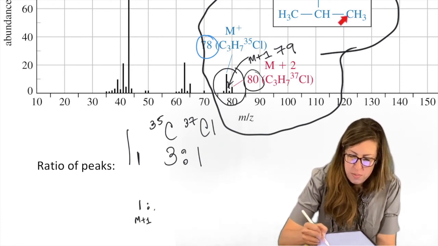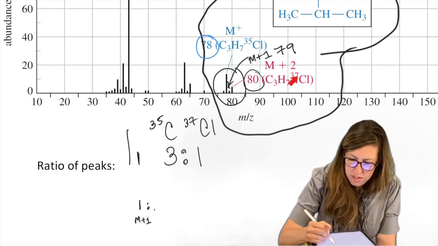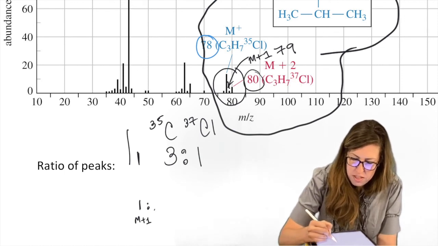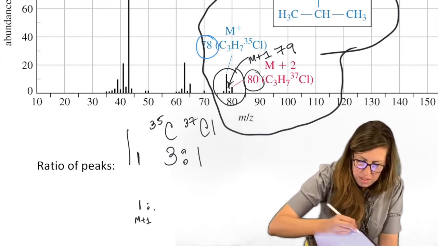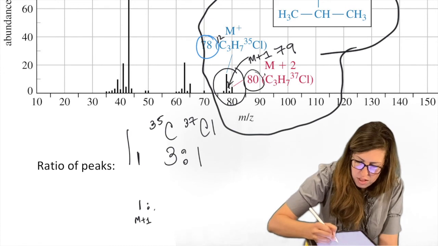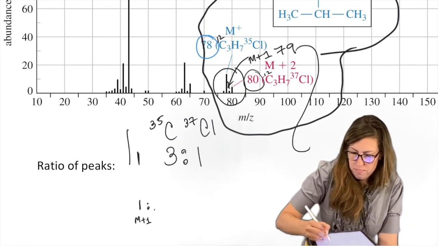So this has been drawn out for you. You can draw it in this formula if you like. You could actually draw the 35 on the chlorine. But what does this mean? This means all the carbons are 12, because those are the most abundant peaks possible. 12, 12. How do we get the 79? I'll draw that one out for you.